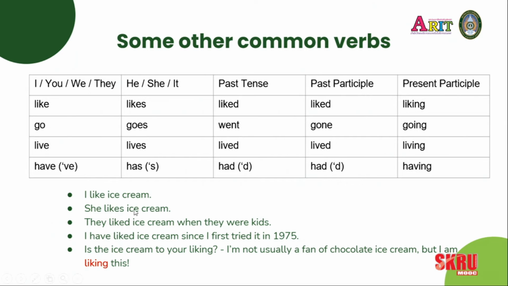You can see example sentences here. I like ice cream. She likes ice cream. They liked ice cream when they were kids in the past. I have liked ice cream since I first tried it in 1975.